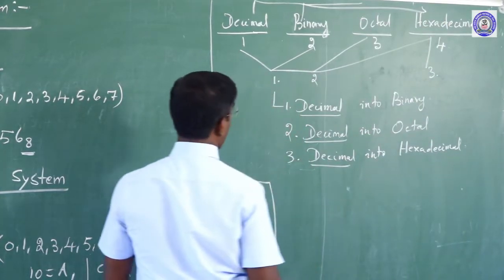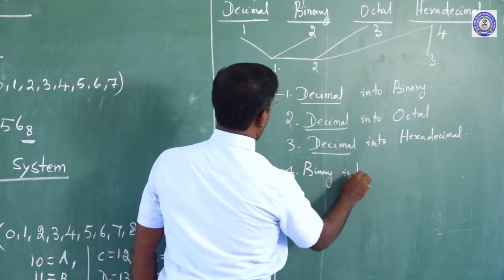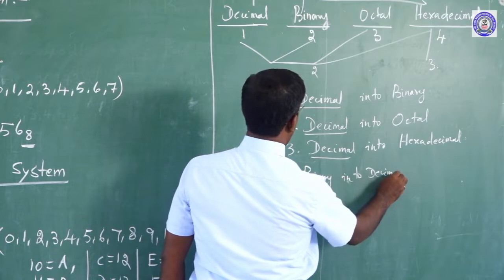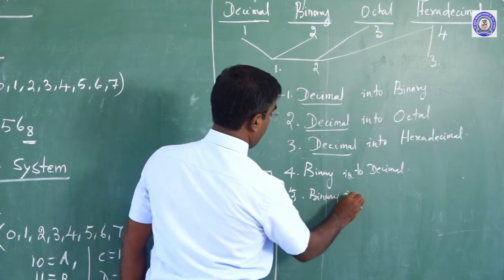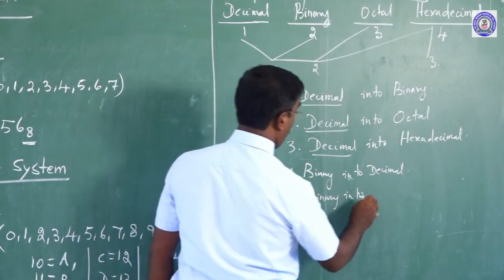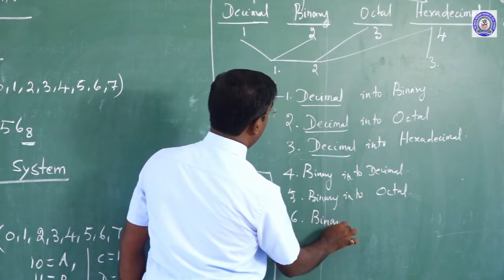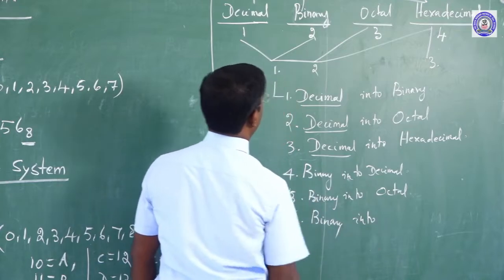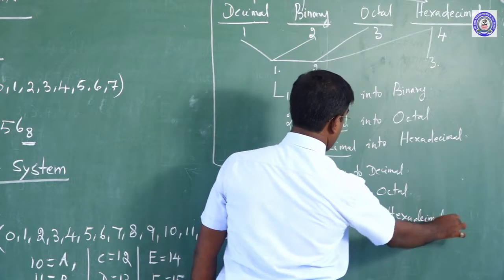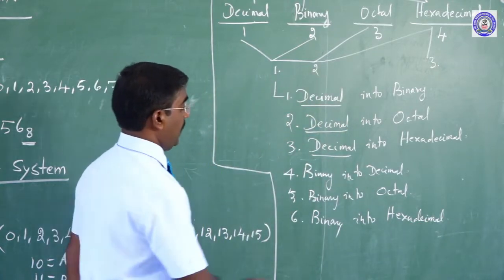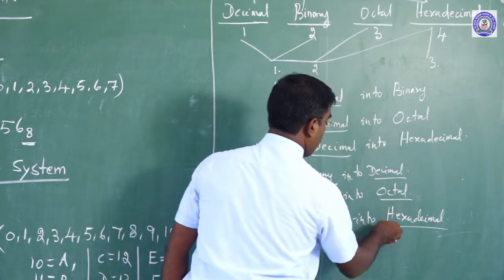The fourth is binary into decimal, then binary into octal, and binary into hexadecimal. I think you clearly understand. This is binary-based: binary into decimal, binary into octal, binary into hexadecimal.